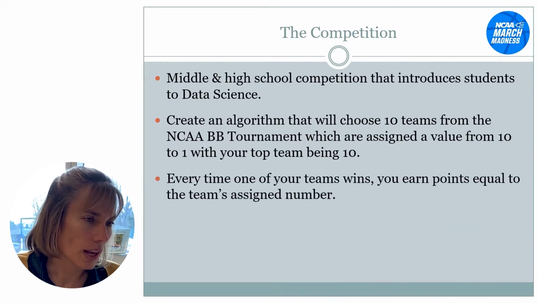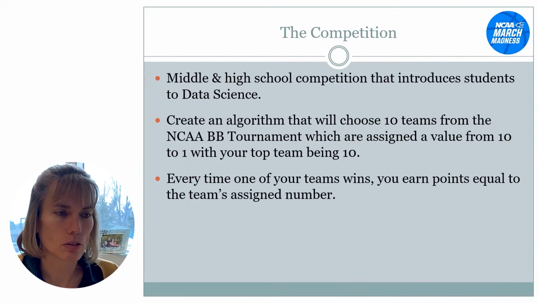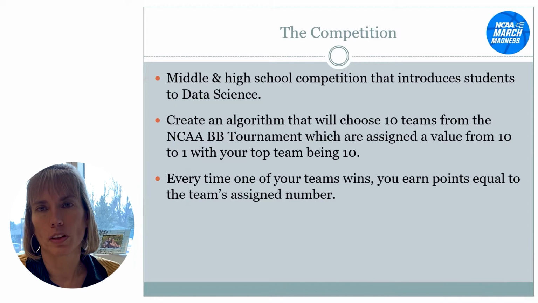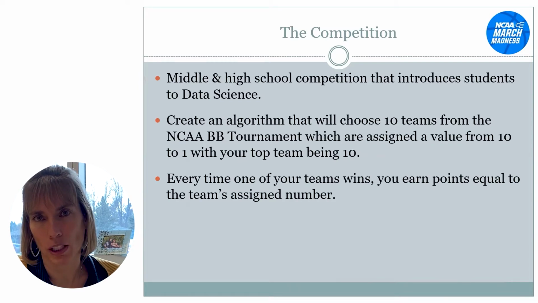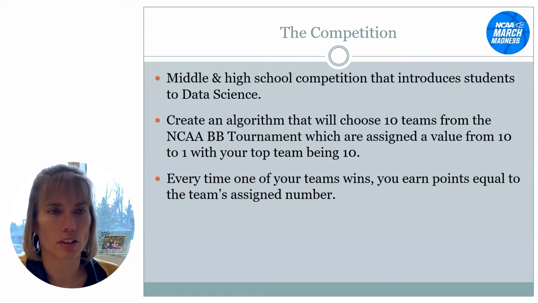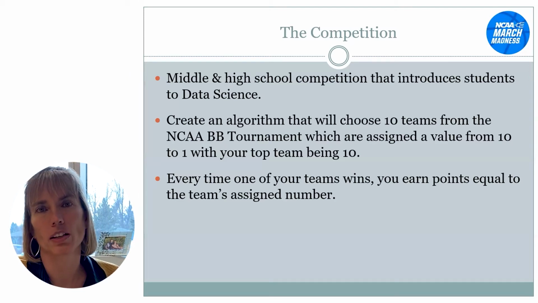Every time one of your teams wins, you earn points equal to that team's assigned number. So if you're the team that comes out top on your algorithm, your top team, you would get 10 points every time they win. The team that comes out second on your algorithm, you would get 9 points. Your third team, you would get 8 points, all the way down to your 10th team, then you would get 1 point every time they win.